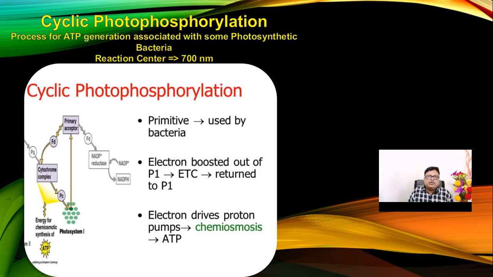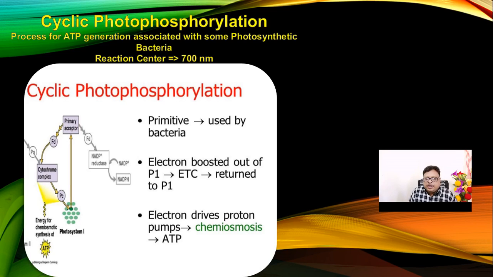Okay, look here. This is the cyclic photophosphorylation. This process of ATP generation is associated with some photosynthetic bacteria. The reaction center is at 700 nm wavelength. Now, in the case of photosystem 1, once light is incident on the antenna system, electrons are expelled. Two electrons are expelled, and then 2 plus 2, 4 electrons are expelled to the primary ferredoxin receptor. It goes to the ferredoxin. At the ferredoxin, NADP with the help of NADP reductase is converted into NADPH2. And this NADPH2 comes from photosystem 1, photosystem 2.